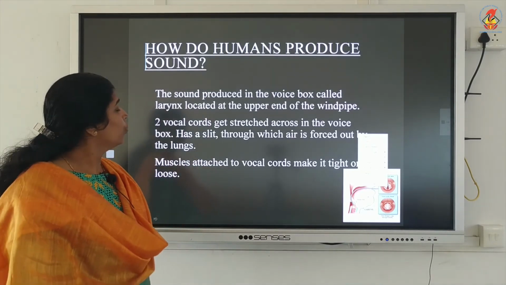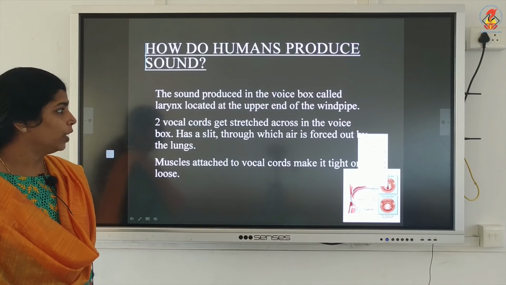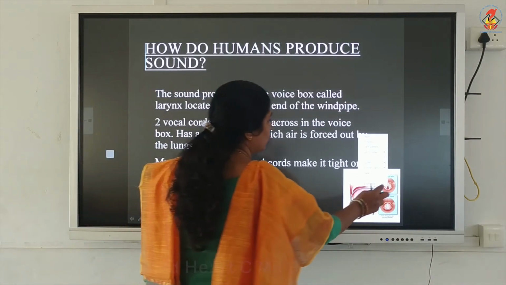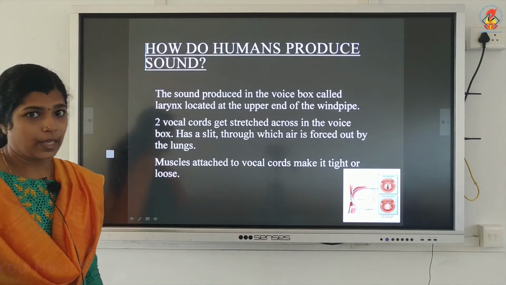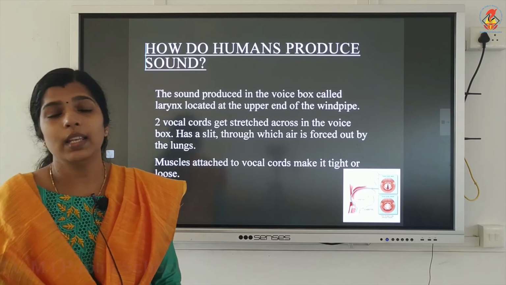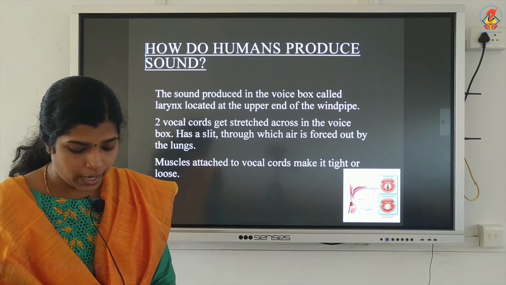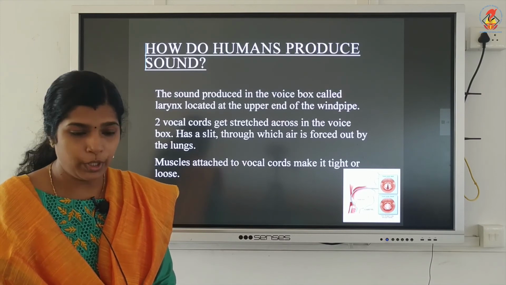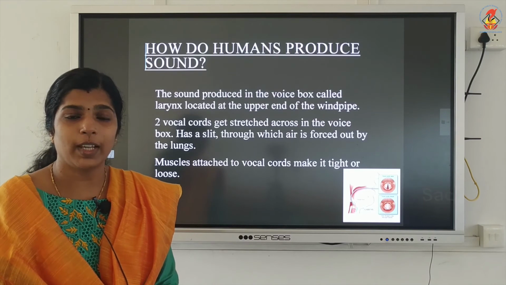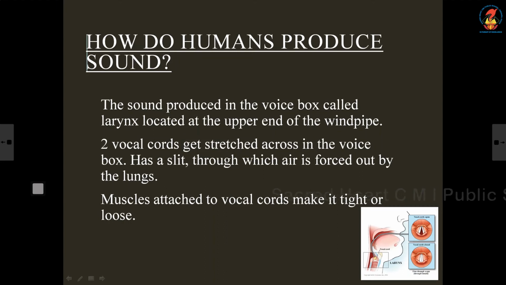So, the two vocal cords are stretched across the voice box and have a slit through which air is forced out by the lungs, and it produces sound. When the lungs force air through the slit, the vocal cords vibrate, producing sound. The muscles attached to the vocal cords can make the cords tight or loose.